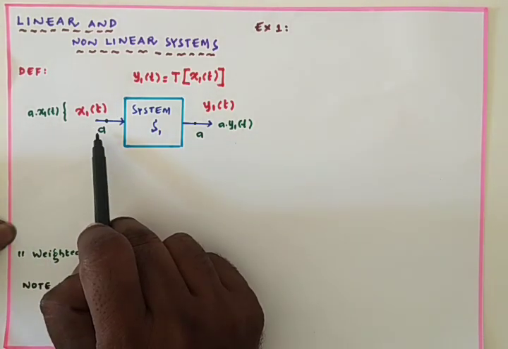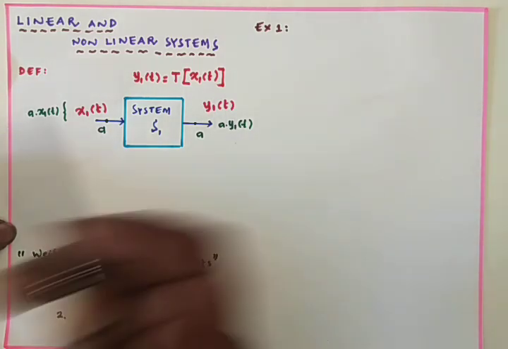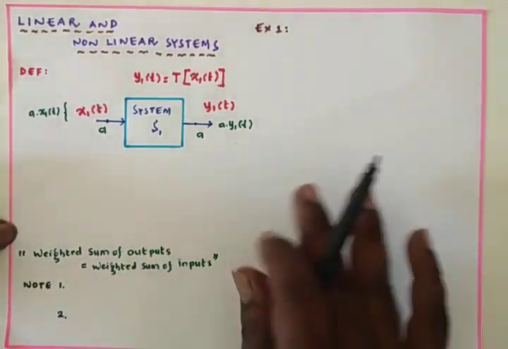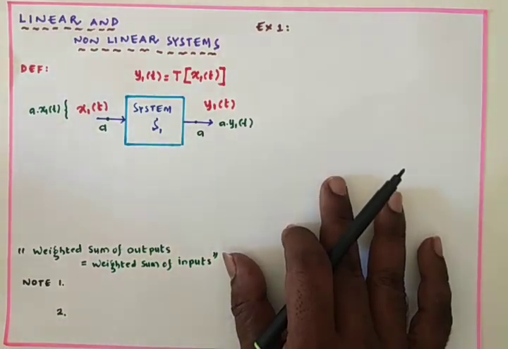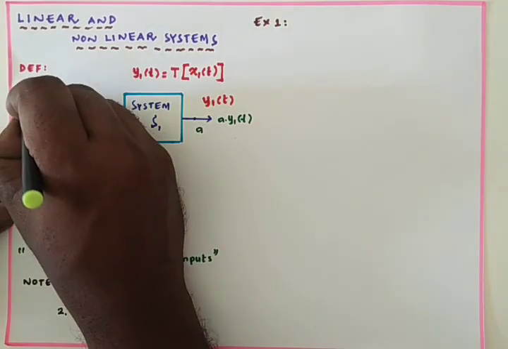And next, the input we have been applying is a·x1(t), then the output we got is a·y1(t). If a system obeys this property, then this principle is named homogeneity. First one is completed: homogeneity.